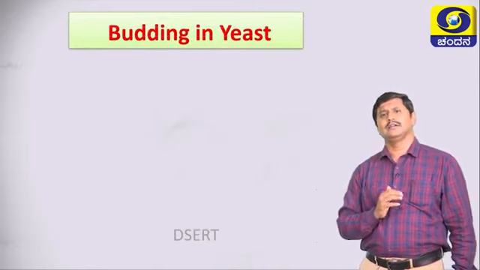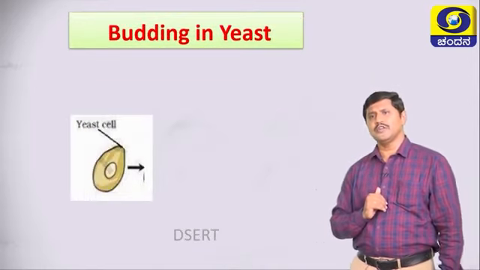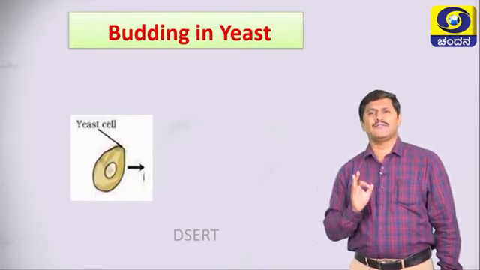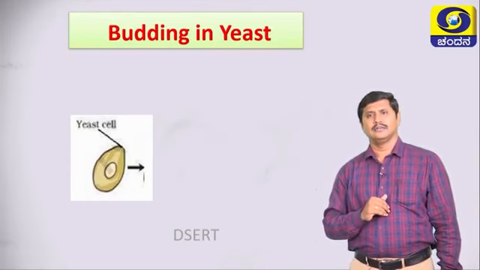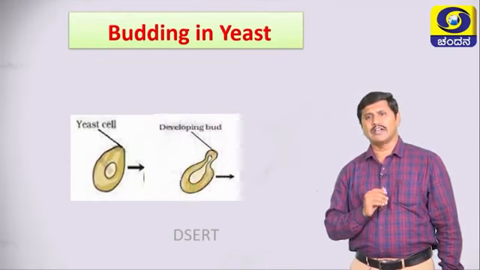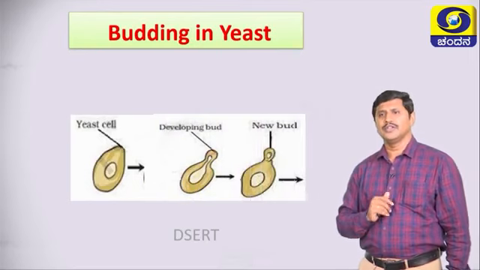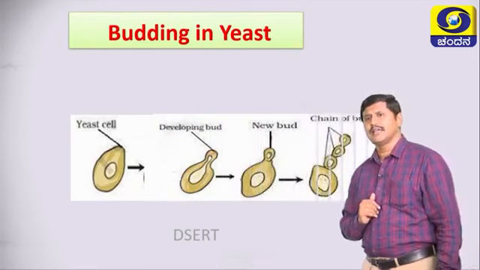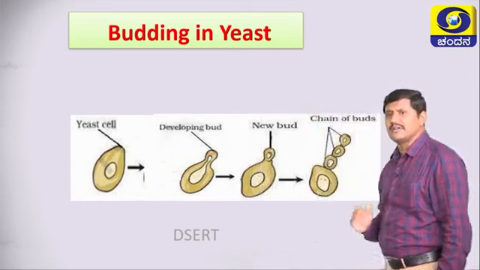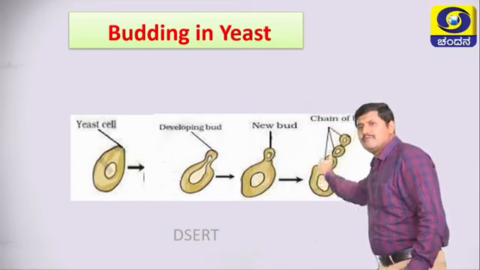Next slide, budding in yeast. Already know that yeast is a unicellular fungus. Then look here, there is a development of a bud from the parent body, then new bud formation, and then look here, a chain of buds will occur. Finally, we find a chain of buds.